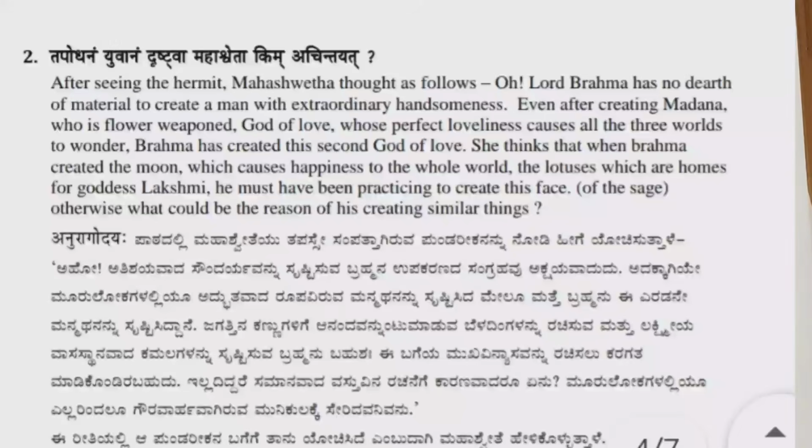After seeing the hermit, Mahashweta thought as follows: Lord Brahma has no end of material to create a man with extraordinary handsomeness. Even after creating Madana, the flower-weaponed god of love, whose perfect loveliness causes all the three worlds to wonder, Brahma has created this second god of love.